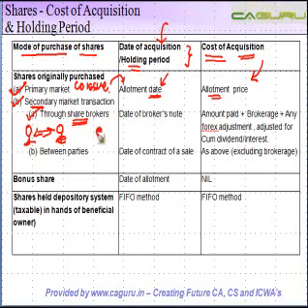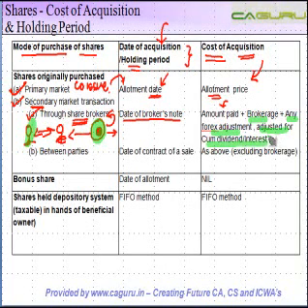Okay, so there is a broker in between who knows the buyer and who knows the seller. He connects the two of them and charges a commission, right? So if you're doing the share transaction through a share broker, the date of acquisition is the date of the broker's note, right? And the cost of acquisition is the amount paid, which means the amount you have paid to the seller plus the brokerage you pay to this broker, plus any forex adjustment. This we will discuss, adjusted for cum dividend or interest.